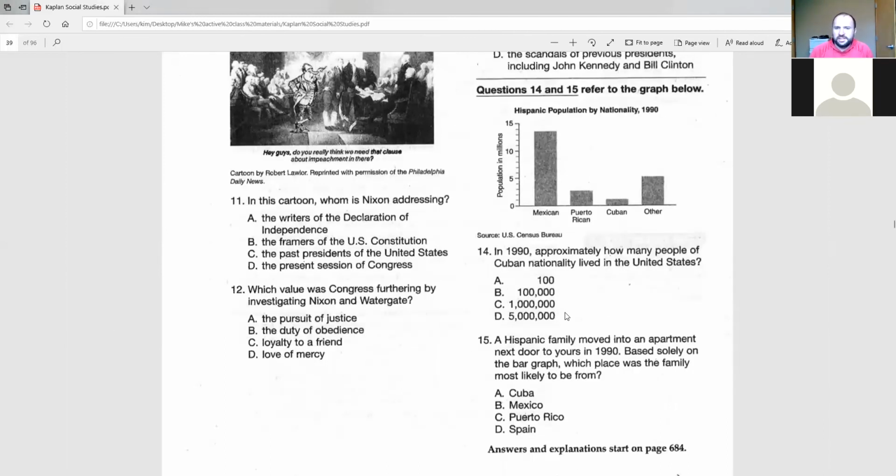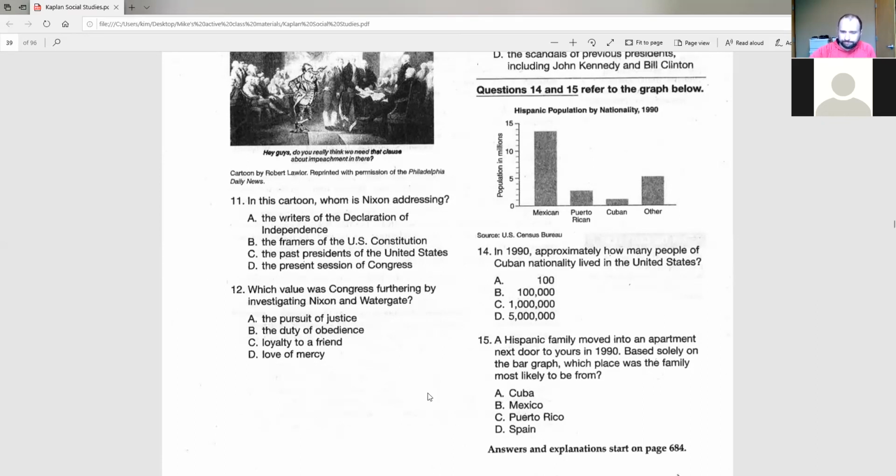So number 14 says in 1990, approximately how many people of Cuban nationality lived in the United States? How many people? So find Cuban. Cuban is here, right? Hispanic population by nationality in 1990. So we got to look over here, and it lines up pretty closely to 1. But we also have to make sure we read over here. This says what? Population in millions. Okay? So the answer isn't 1. The answer is 1 million. So A, B, C, or D. And if we know our math and our numbers, we know 1 million is that number right there. C is your right answer.